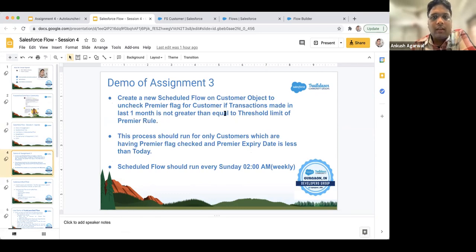We provided you one package in which there were some custom objects like customer transactions and premier rules. So based on the premier rule, we'll check on a weekly basis if there is any customer who is not fulfilling the requirement for premier customer. And if it's still a premier customer, then we'll uncheck that flag. And the requirement was to schedule it every Sunday at 2 a.m.